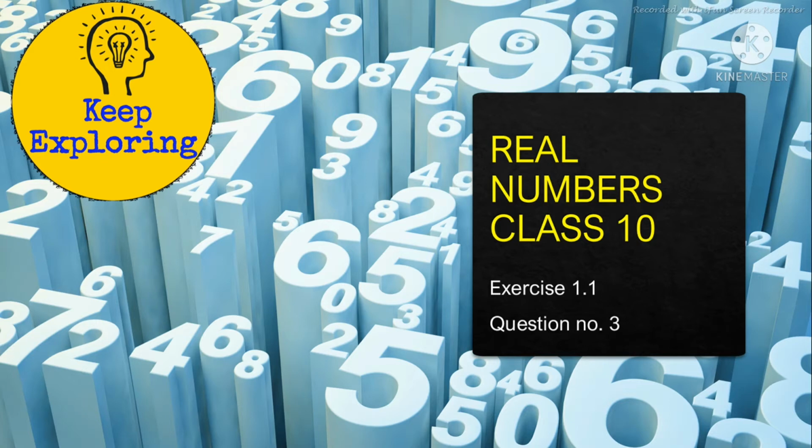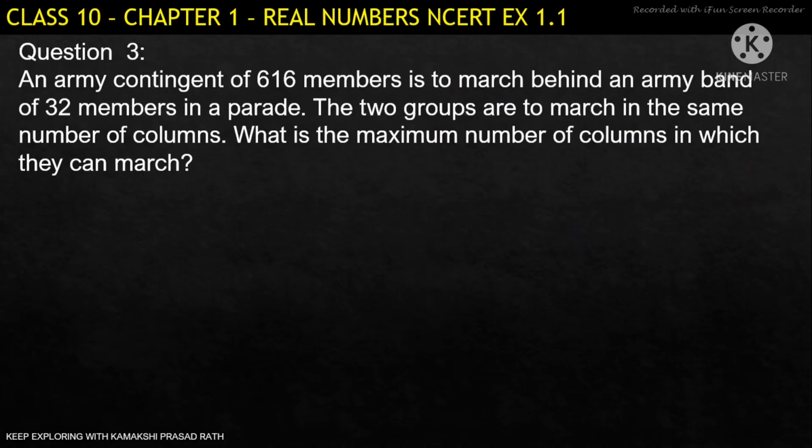In today's video, we are going to discuss question number 3 from exercise 11.1 of the chapter Real Numbers, class 10. So let's start. The question says, an army contingent of 616 members has to march behind an army band